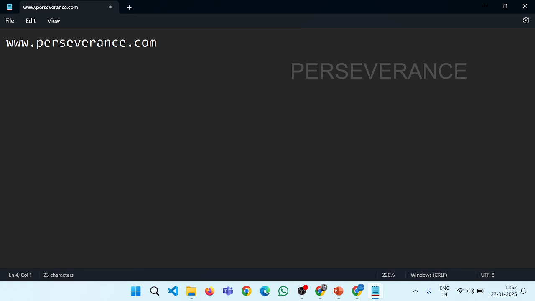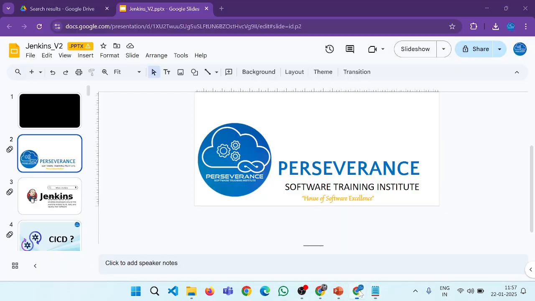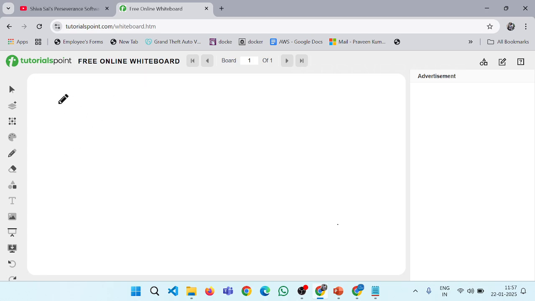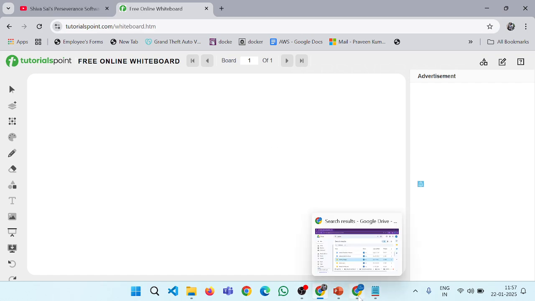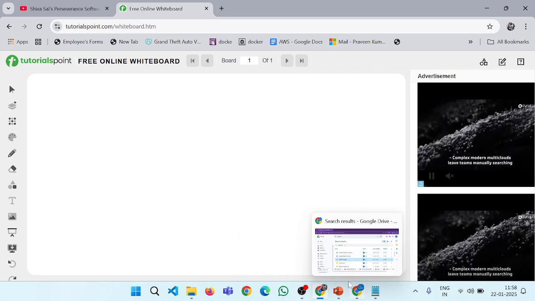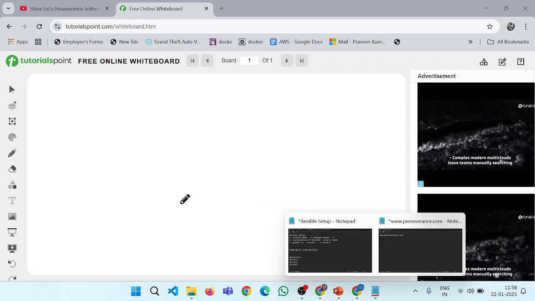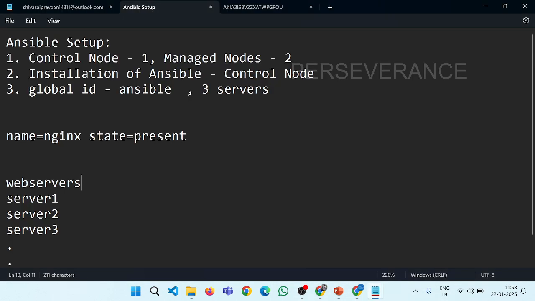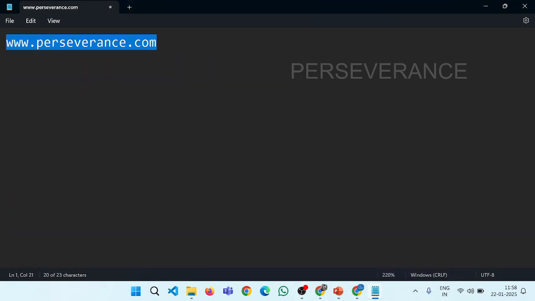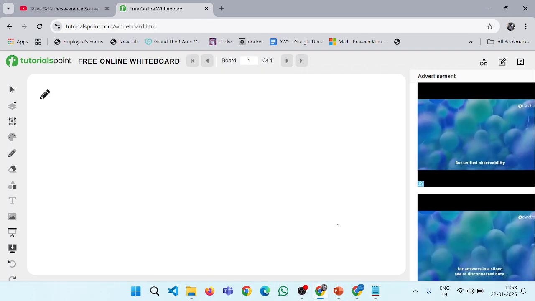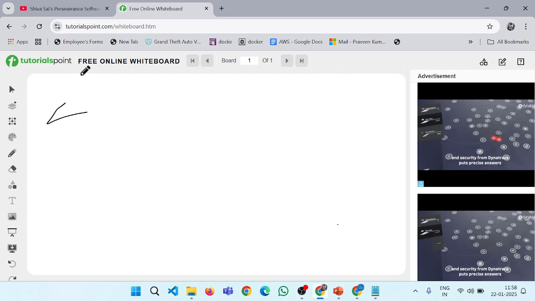For designing this particular software, firstly the developer should write the code.